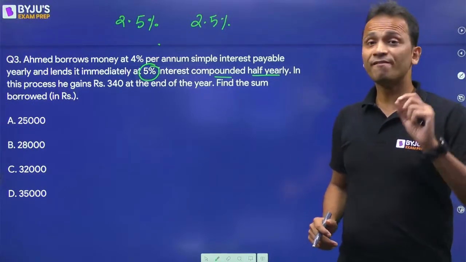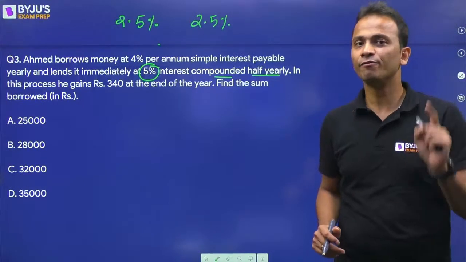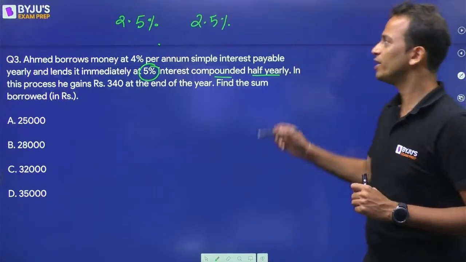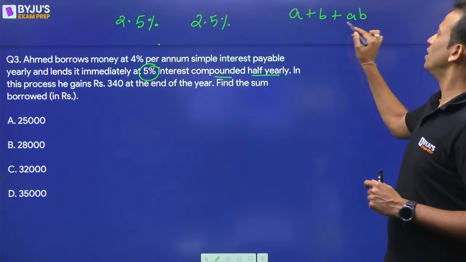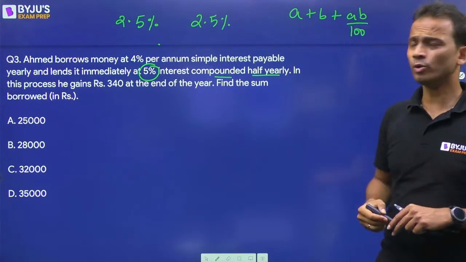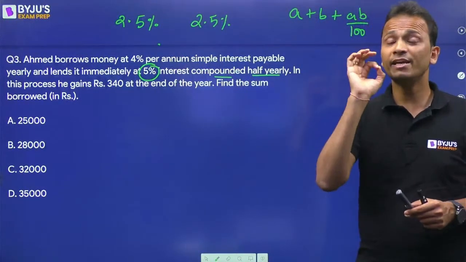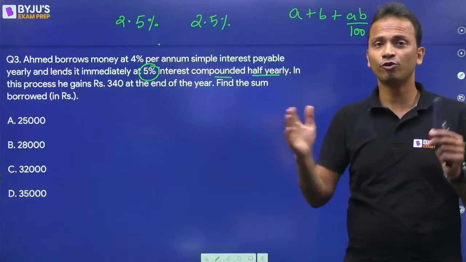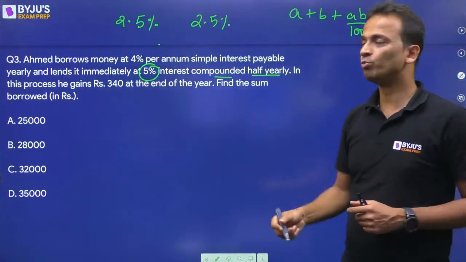So the effective rate of interest that he will be getting for the entire year can be calculated using the formula A plus B plus AB upon 100. Apply this formula to these two values and you will get the effective rate of interest for the entire period, right? So A and B are 2.5 and 2.5.